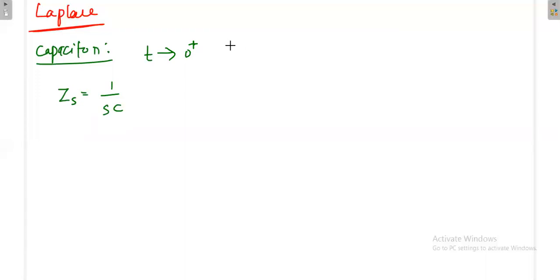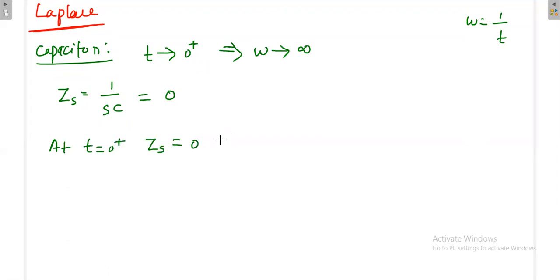As t tends to 0 plus, omega is equal to 1 by t, so omega tends to infinity. Then the impedance offered by the capacitance is 0. That means at t is equal to 0 plus, the capacitor acts as a short circuit. Impedance 0 means short circuit.